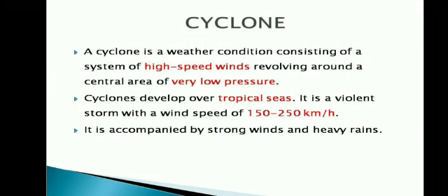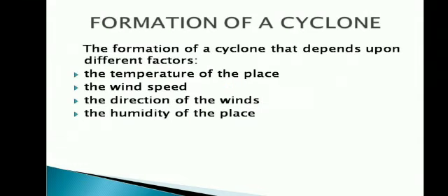Usually, cyclones develop over tropical seas. It is a violent storm with a wind speed of 150 to 250 km per hour. Usually, it is accompanied by strong winds and heavy rains. Formation of a cyclone: a cyclone depends upon three factors while forming, that is the temperature of the particular place, the speed and direction of the winds, and the humidity of the place, that is the moisture of the place.